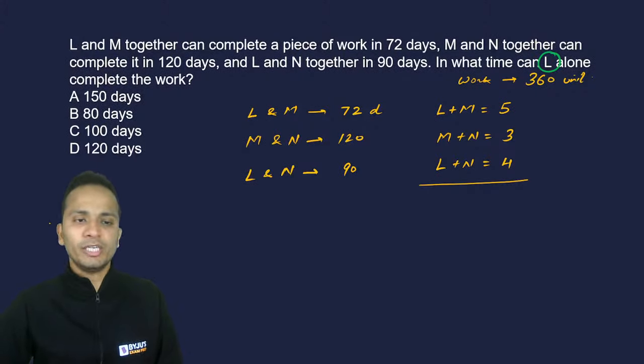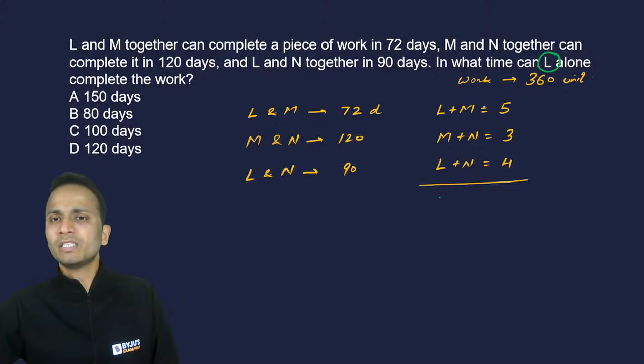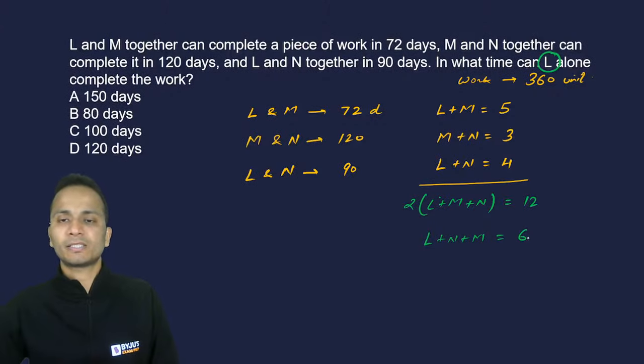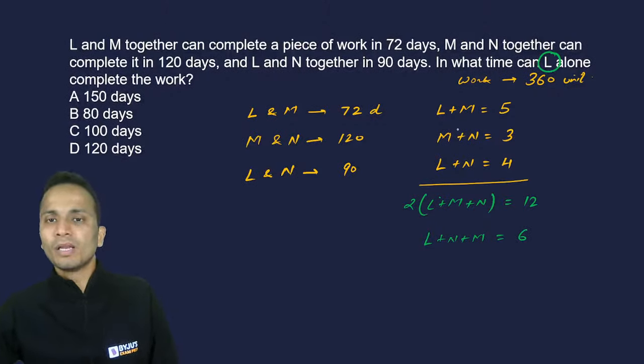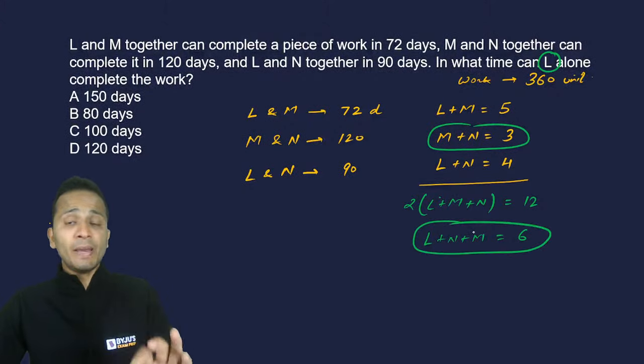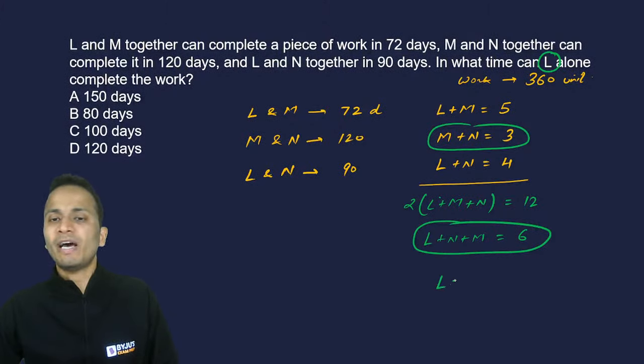सिर्फ L का value चाहिए. So what will I do? The best way to solve this is I'll add all of them. If I add all of them, I get twice of L plus M plus N is equal to 12. That means L plus M plus N is equal to 6. Now, using this equation, M plus N is equal to 3 and L plus M plus N is equal to 6, so the value of L will be equal to 3. So 1 day work of L is equal to 3.